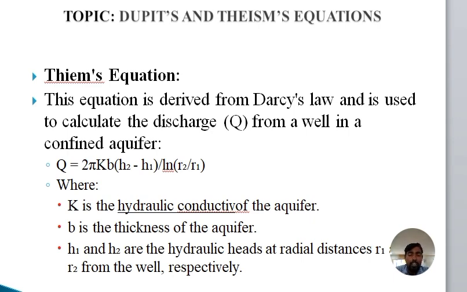Okay. So in case the maximum radial distance capital R is required, the formula is Q equals 2.72 bk (capital H minus small h) by log 10 R by r. Otherwise it will be modified. Capital H is the total aquifer thickness height, small h is the water level at present in the aquifer, so the difference (capital H minus small h)